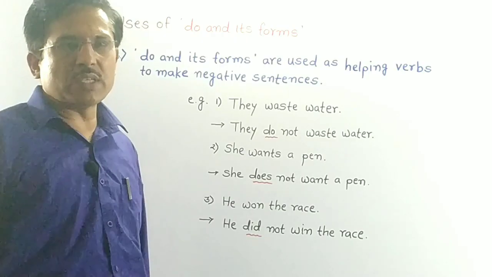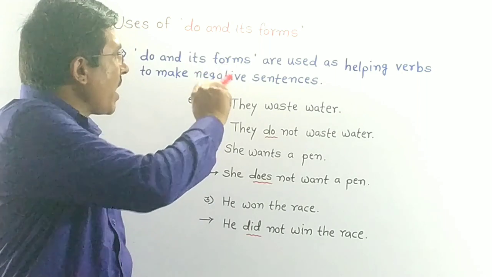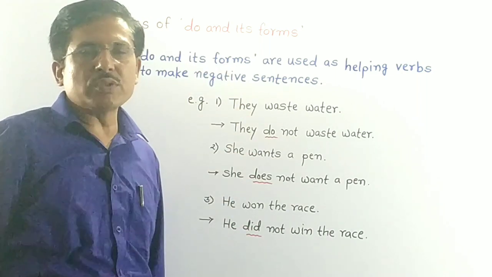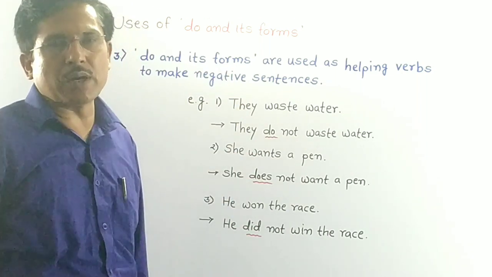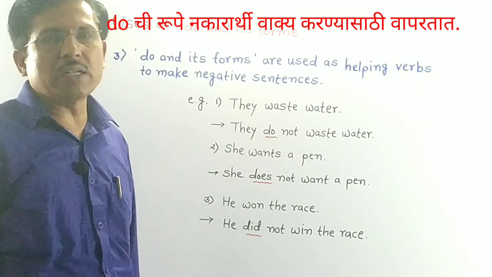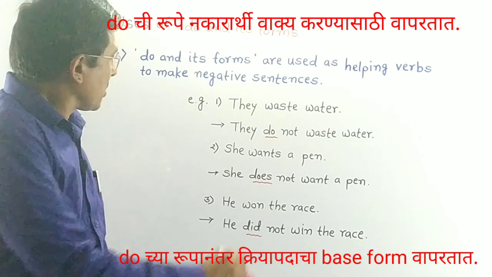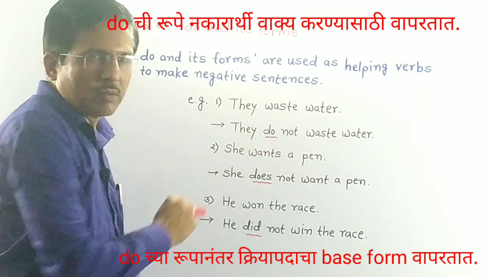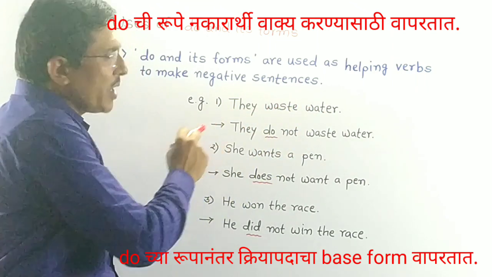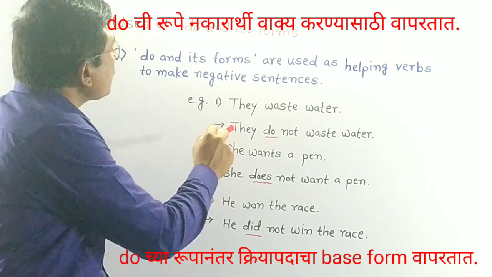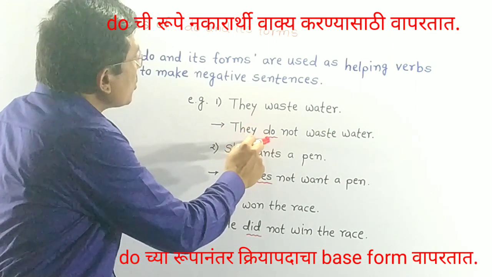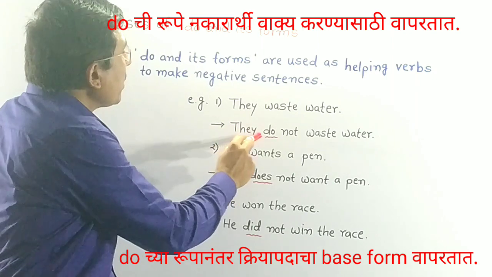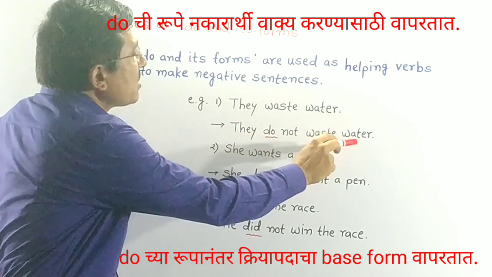The third use is that do and its forms are used as helping verbs to make negative sentences. See the first sentence, they waste water. If you want to make it negative, we use do here. They do not waste water.